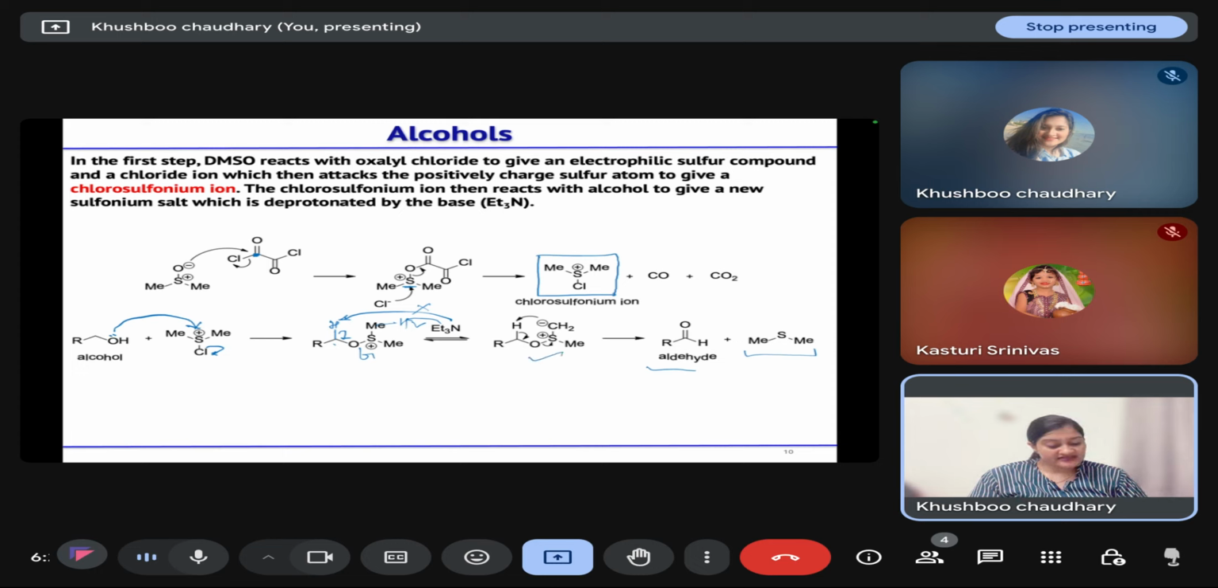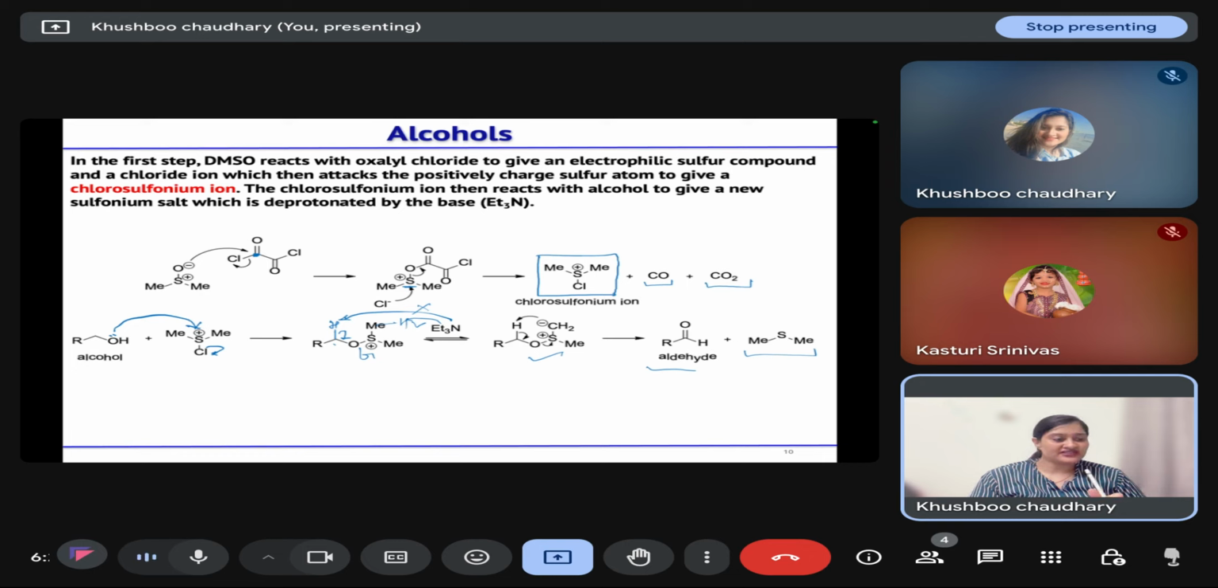So it will take this proton rather than the one next to the oxygen. This intramolecular hydrogen abstraction leads to the formation of aldehyde and dimethyl sulfide. So the byproducts are carbon monoxide and carbon dioxide that are gases, and dimethyl sulfide that can be easily separated from the aldehyde that is formed in the reaction.